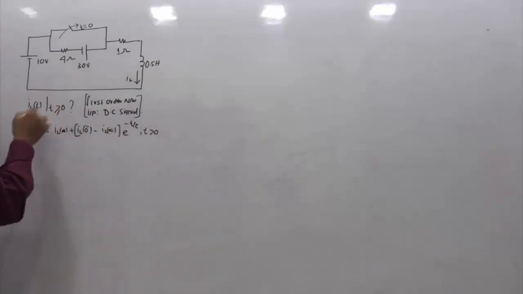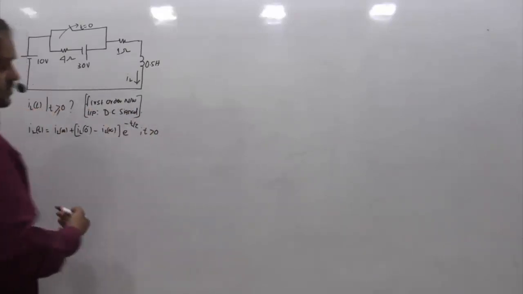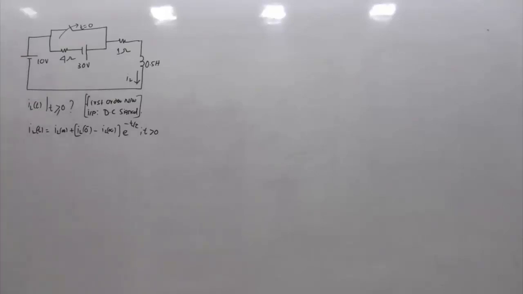Actually, they are writing t greater than or equal to 0, but strictly speaking it should be t greater than 0, because the switching instant t equal to 0 we always exclude, since we don't know the state of the network at that instant. But anyway, that's not the point of discussion as far as this question is concerned. So this is the information we have.